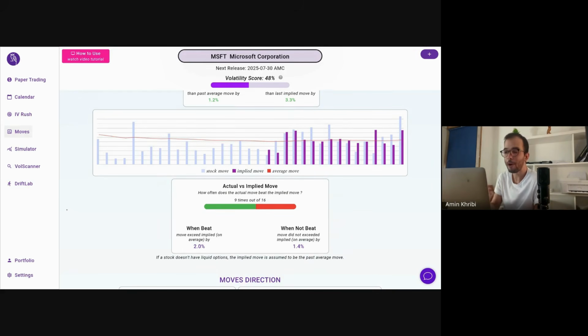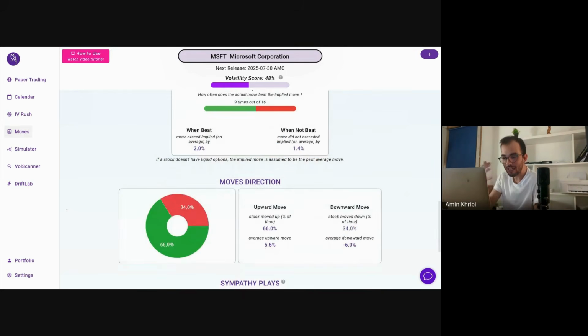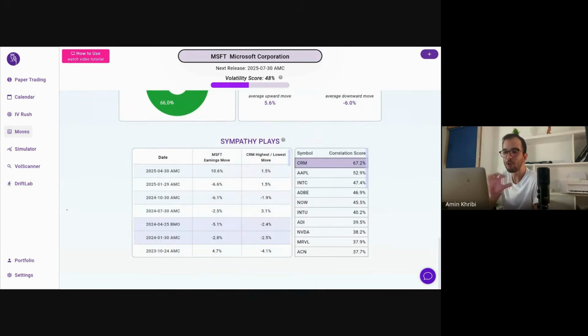Now, while we're on Microsoft earnings, let's take a second to dive into an interesting aspect of playing earnings, where we can actually play earnings by playing a group of other stocks that sort of resemble and move together with the stock we're interested in.